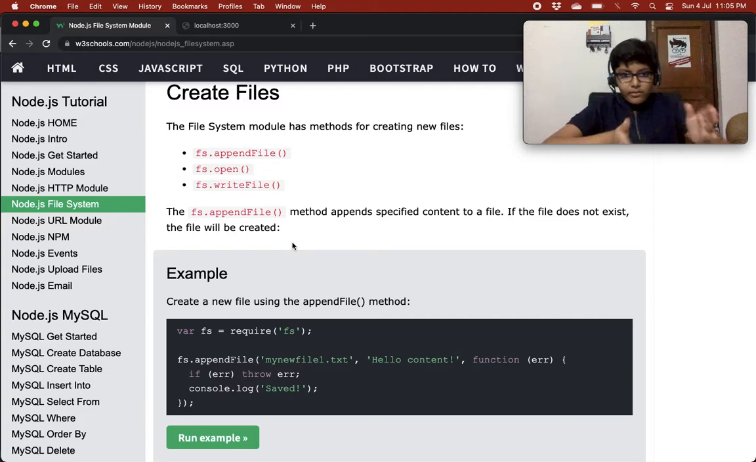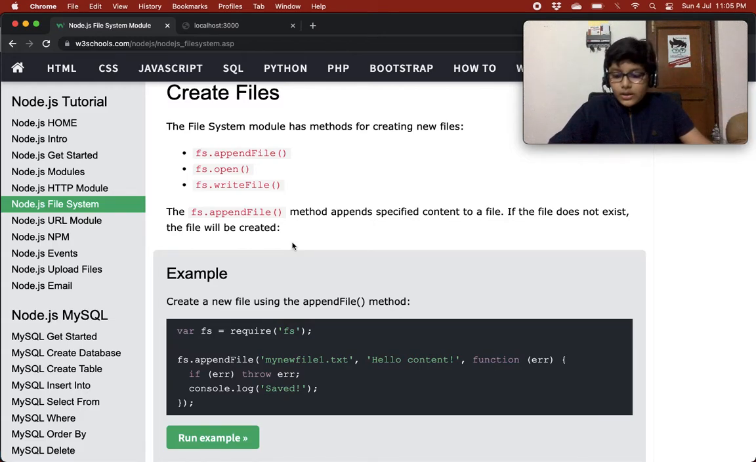So basically, you have a file. It can be an HTML file, a TXT file, any type of file, and the append file method appends the specified content to it. For example, you have a txt file and you want to add hello world. There's nothing in that file, and you need to add something using the fs module.